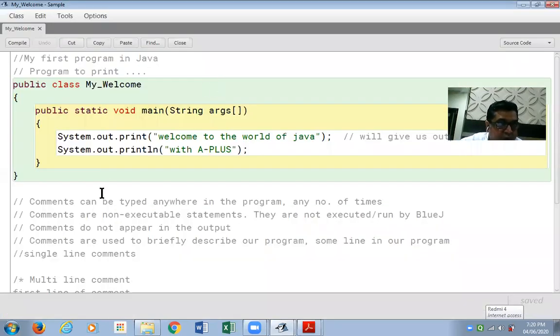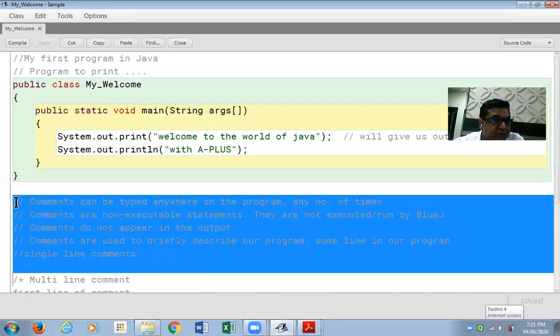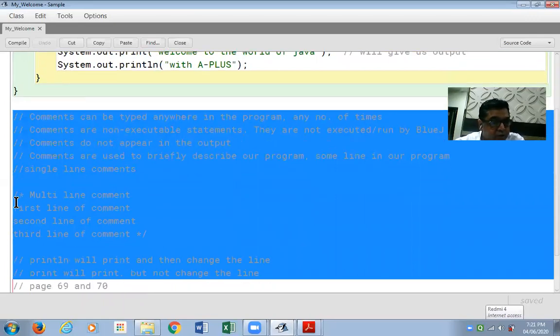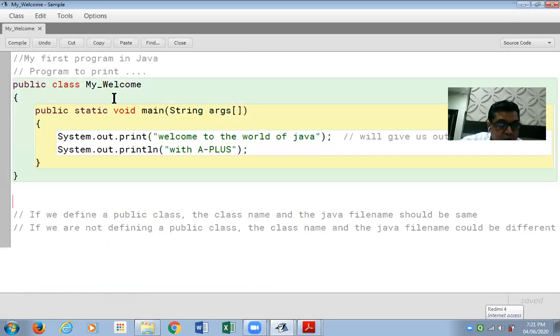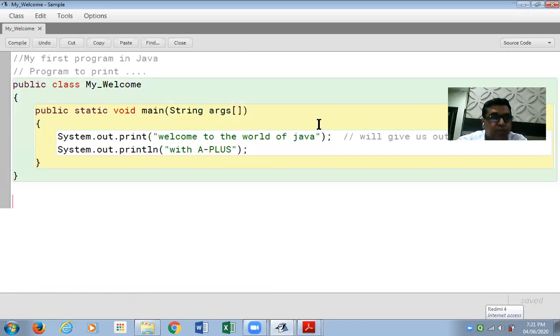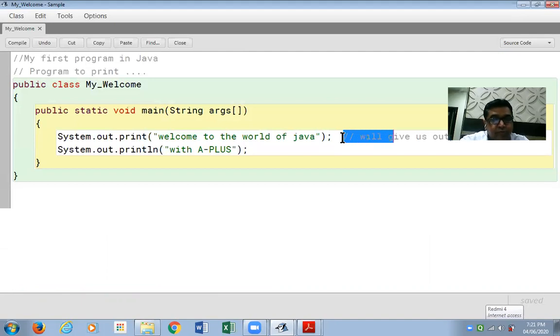Friends, the very first thing that I would like to do today is casually delete these comments. Since we have already taught you the concept of comments, I am simply deleting them. I remind you that in the last-to-last session, I also made a text file out of this and shared these messages with you. So I'm deleting them from this program. I've just selected them and pressed the delete key to remove them. I have two lines of comments at the top of my program and one more comment over here, which I've selected.